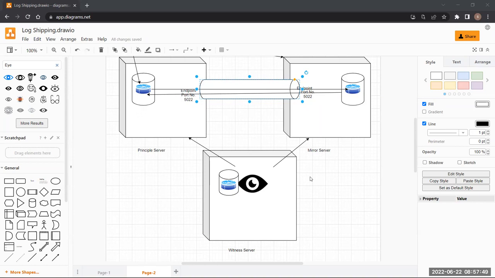Is there anything else that you guys want to know? Any questions till now? Log shipping, mirroring. Before that, anything in the beginning, do you guys have any questions regarding anything? If you don't have any questions, I will consider that everything is clear. Let me stop the recording then.